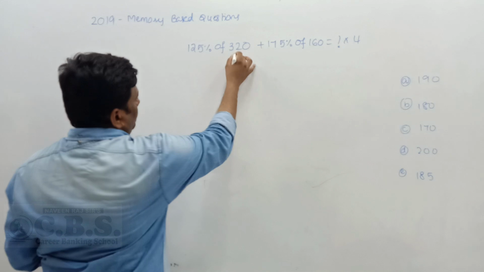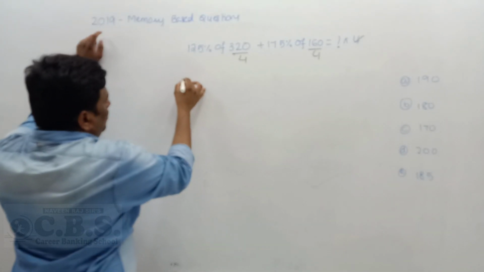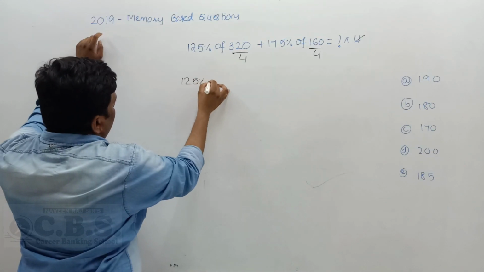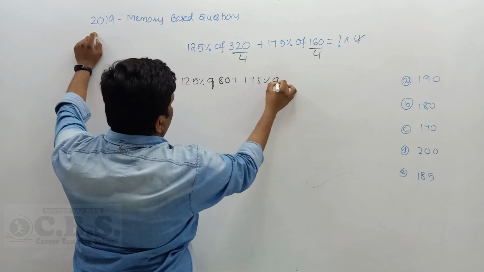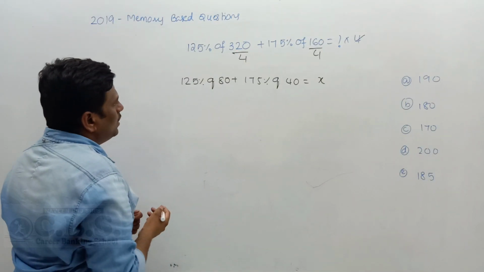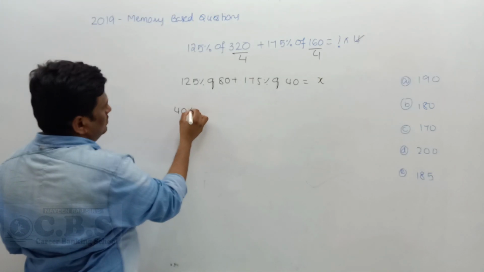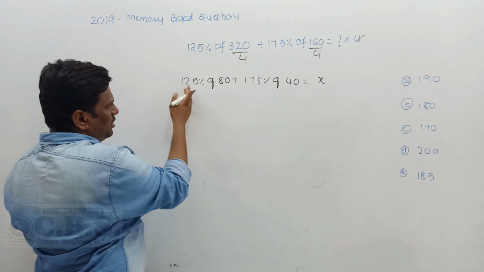Just divide by 4, and the 4s cancel. Now it is 125% of how much is left? 80 is left. And 175% of how much is left? 40 is left, equal to x. Now I take 40% as common. You can do the common method or you can use the half and double technique.